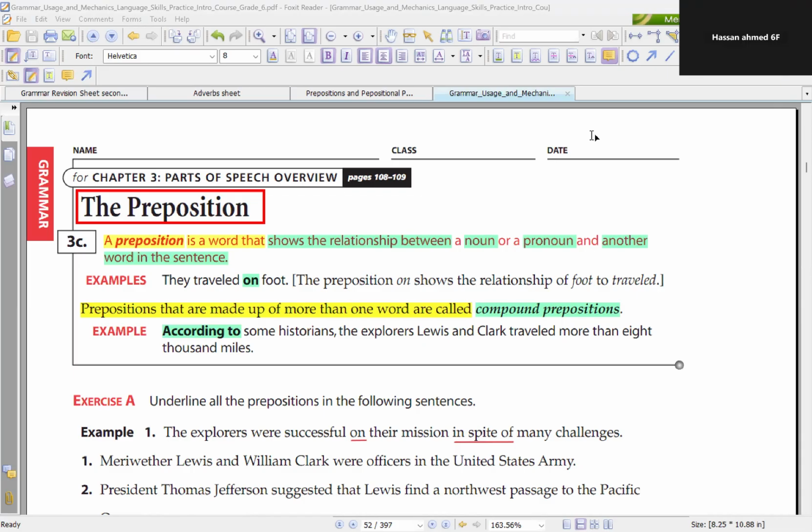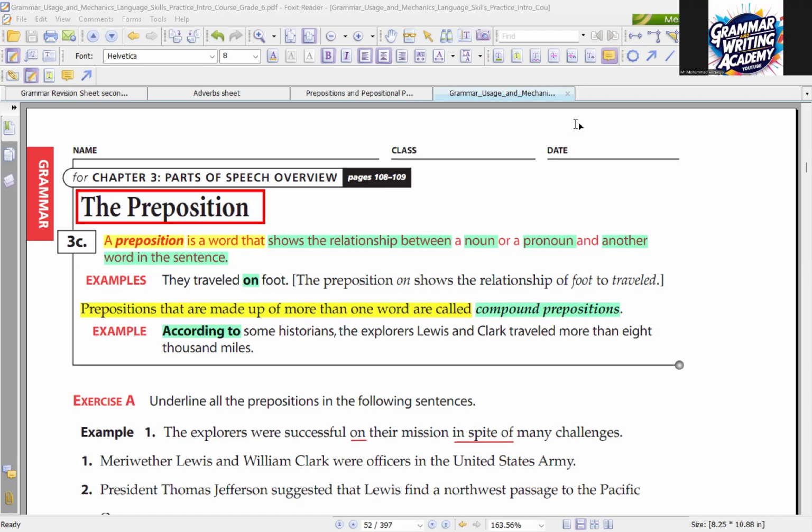Prepositions that are made up of more than one word are called compound prepositions. Example: according to some historians, the explorers Lewis and Clark traveled more than 8,000 miles. Thank you so much, Hassan. So here we have something called a compound preposition. It has more than one word, like according to, in front of, due to, because of.